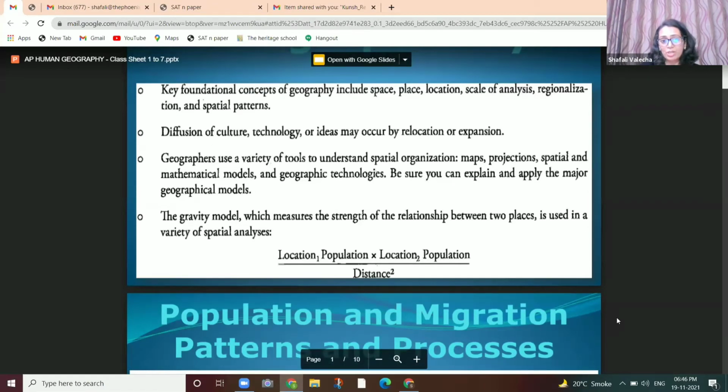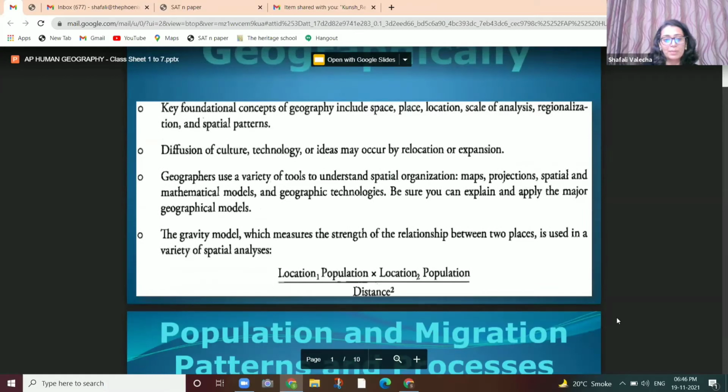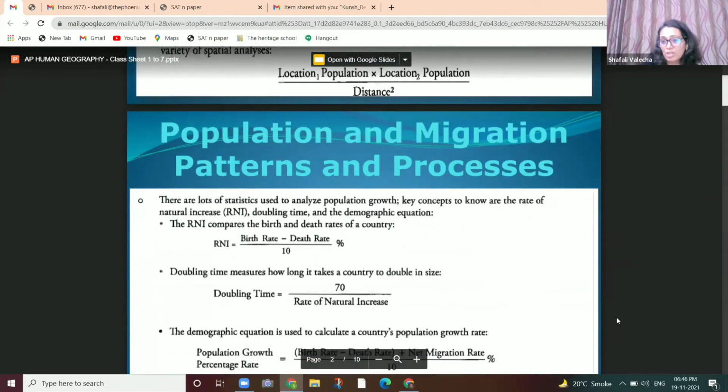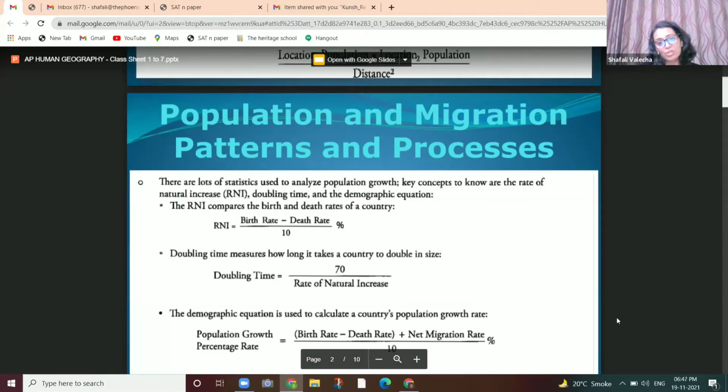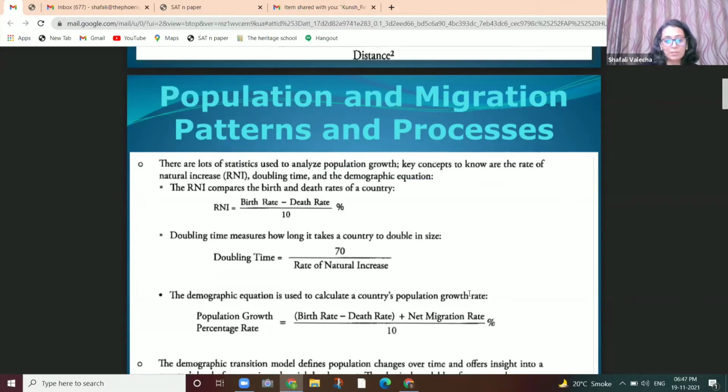The key foundation concepts include space, place, location. That's what the first chapter is all about. Moving on to the second chapter, we will cover population, migration, and patterns and processes. When we talk about this chapter,